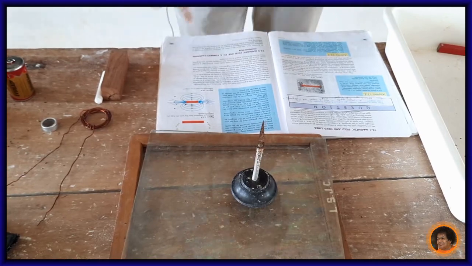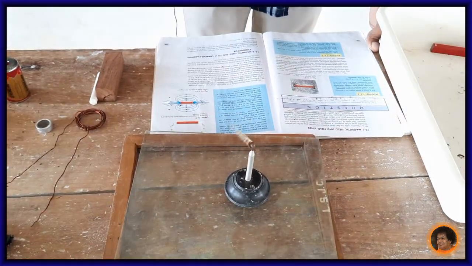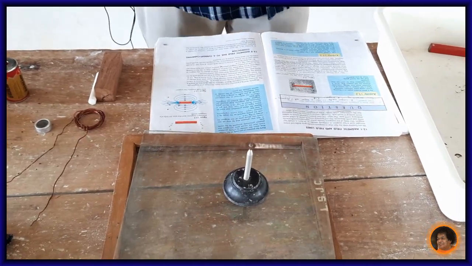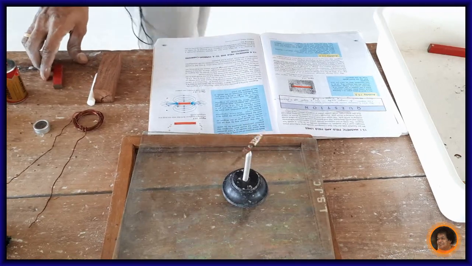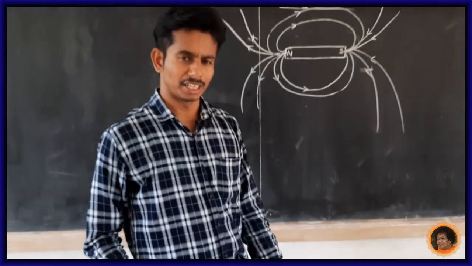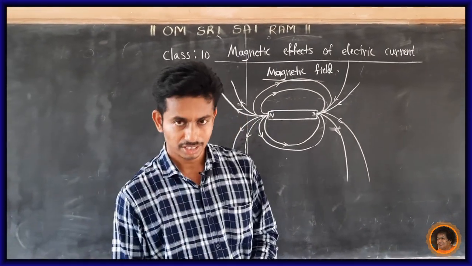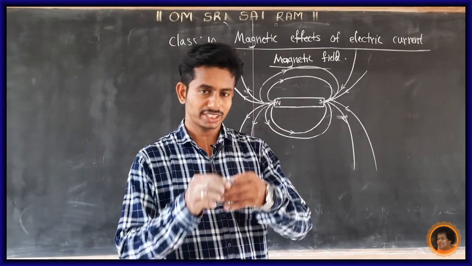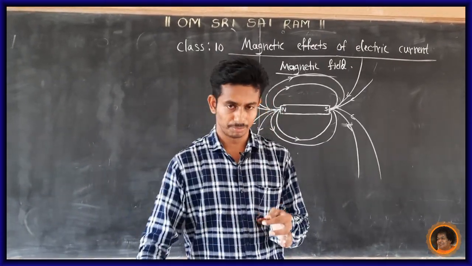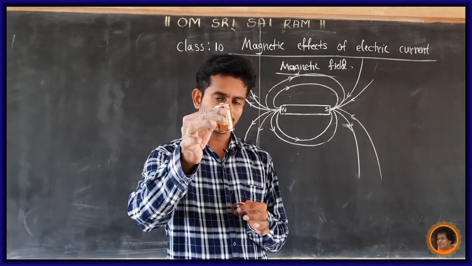Now, just look at this. There is an attraction. Now there is a repulsion. So attraction and repulsion happen because of the magnetic field. Now, the magnetic effects of electric current. Does an electric current experience a magnetic field? Is it possible? Now this is a conductor. Conductor means it allows current to pass through it. This is a cell, a simple cell.